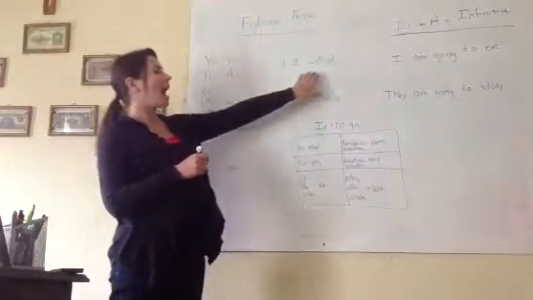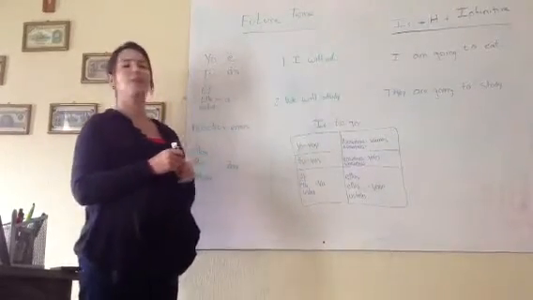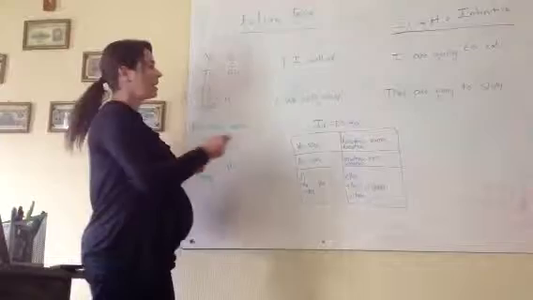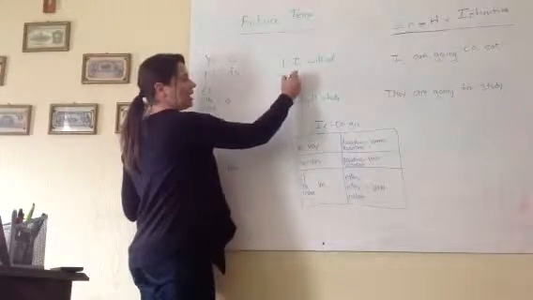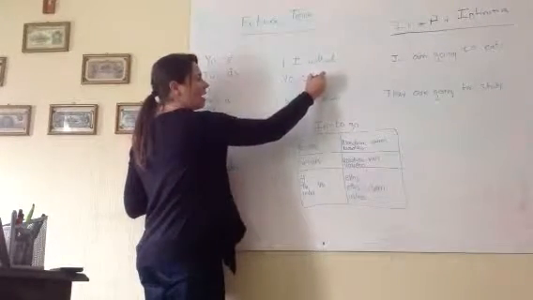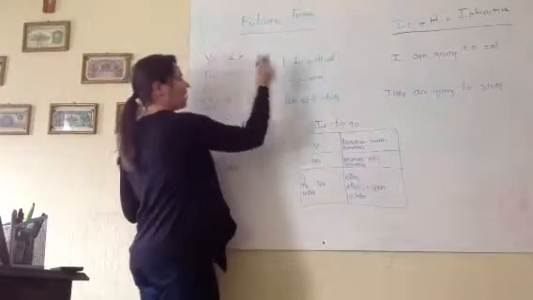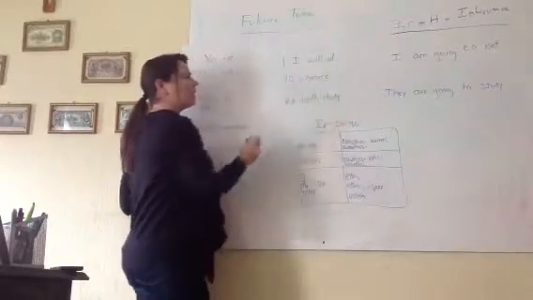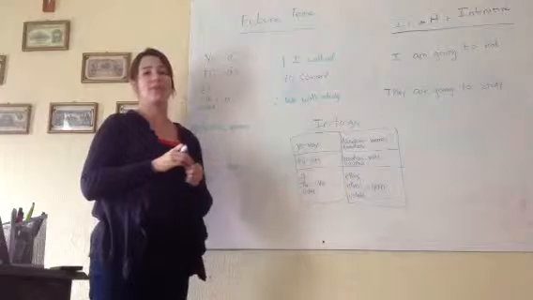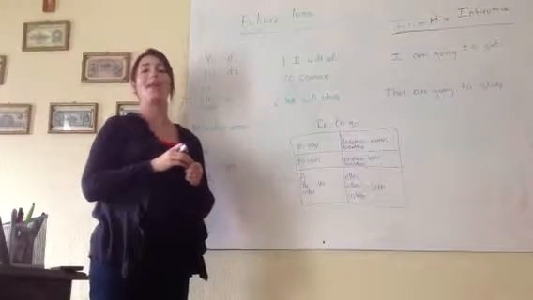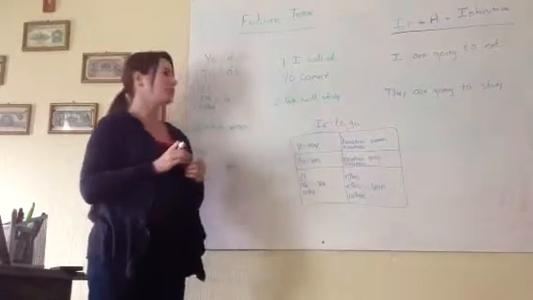For example, I will eat. The verb eat is comer. So if I wanted to say I will eat, I would say yo comer, and the ending for yo is é. You add it to the end of the verb for the future tense. Yo comeré. I will eat.